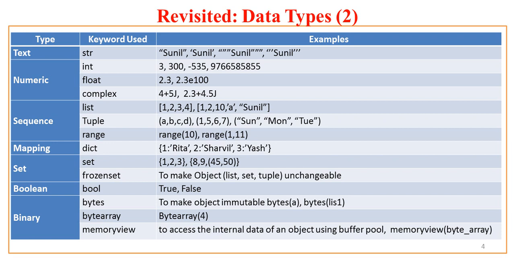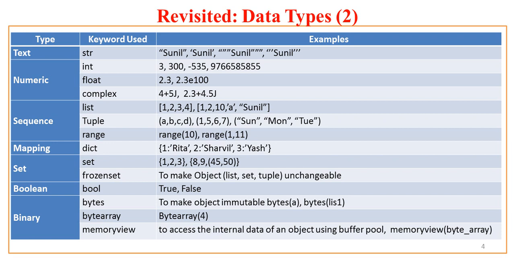Now under ints you can have 3, say for example 300, minus 535, or you can even put your mobile number, 97665858855. So you can have a limitless large value of integer, particularly in Python. So int, float, complex belong to the numeric category, and for float you can have two representations, that is decimal representation and scientific notation.